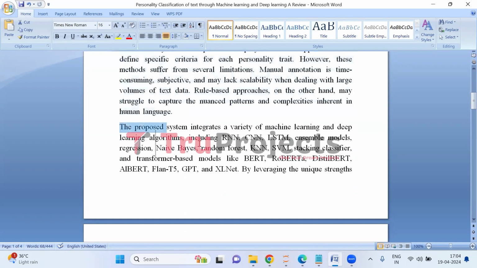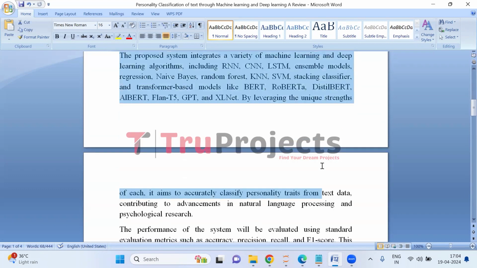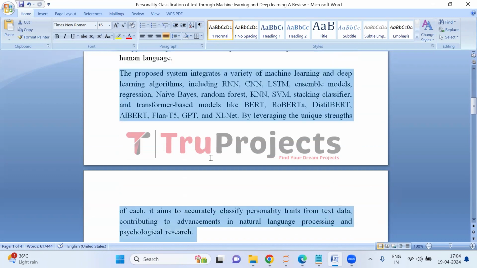The proposed system combines various machine learning and deep learning techniques such as RNN, recurrent neural network, CNN, convolutional neural network, LSTM, long short-term memory, ensemble models, regression, Naive Bayes, random forest, K-nearest neighbor KNN, support vector machine SVM, stacking classifier, and transformer-based models like BERT, RoBERTa, DistilBERT, ALBERT, FLAN-T5, GPT, and XLNet.